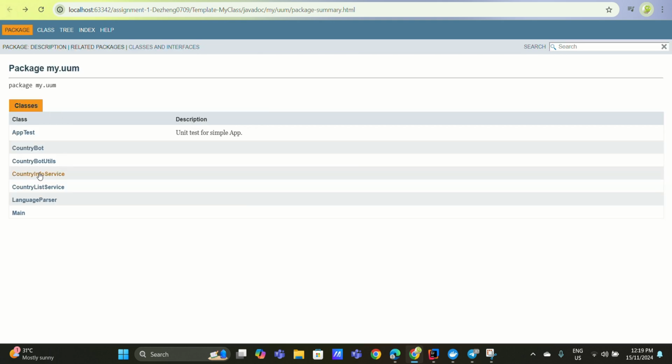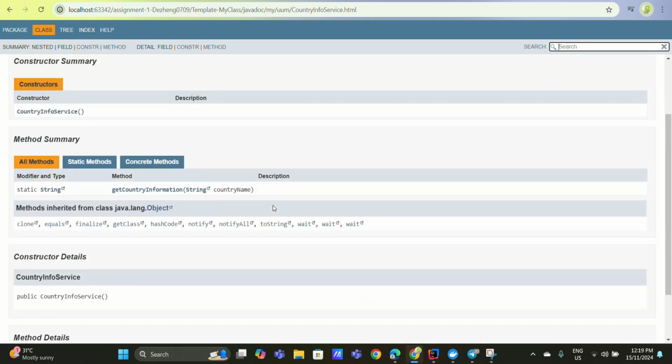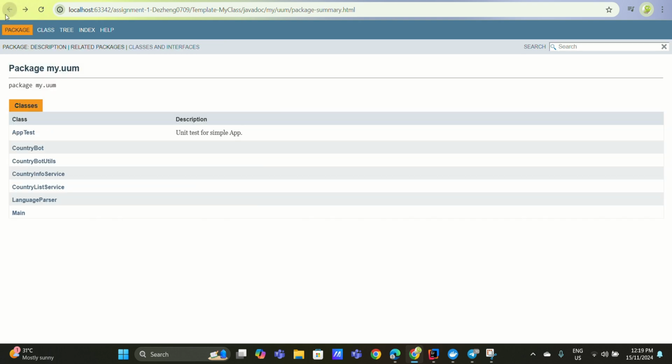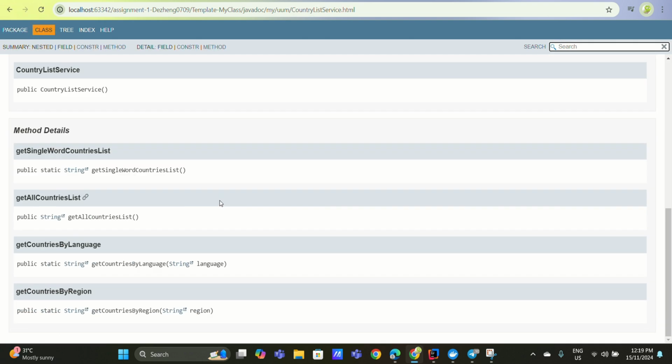The next class is country info service. This class has the get country information method. This method will show all the information for that country after the user inputs the name. The next one is country list service.